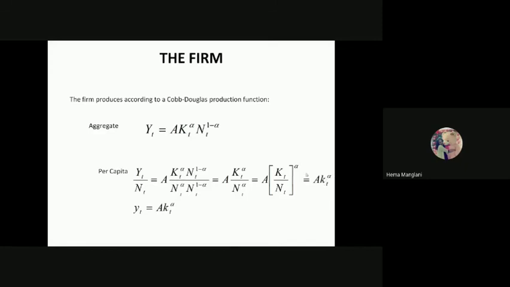This is small k, capital, meaning capital per capita. This is small yt, because now we're talking about per capita income, which equals this. So that is the reduced form of your per capita income. Here we are talking about your total output, and this is your per capita income.